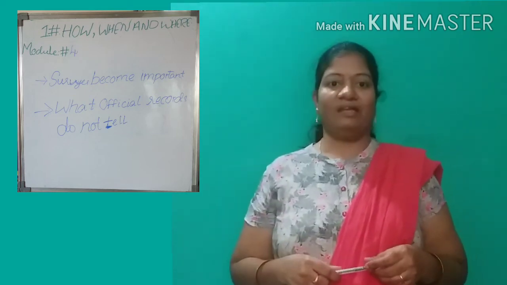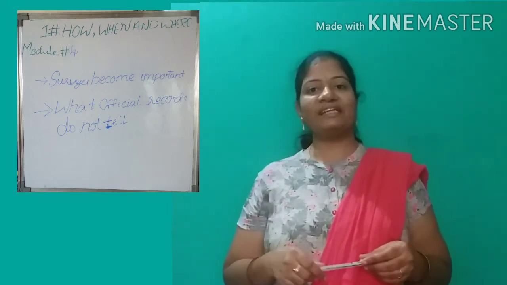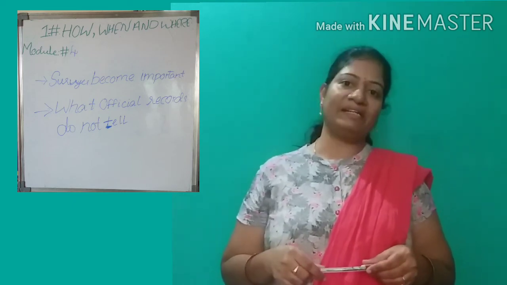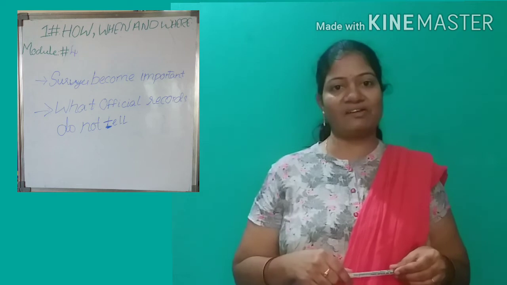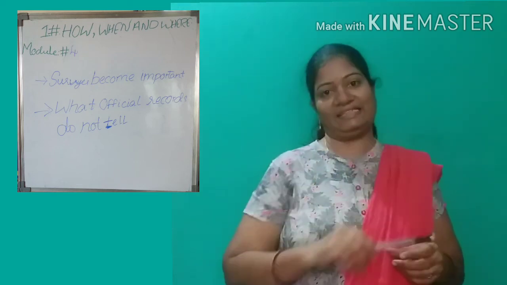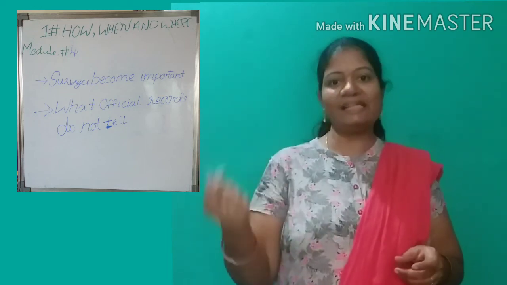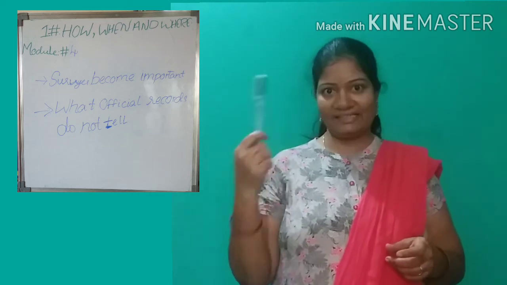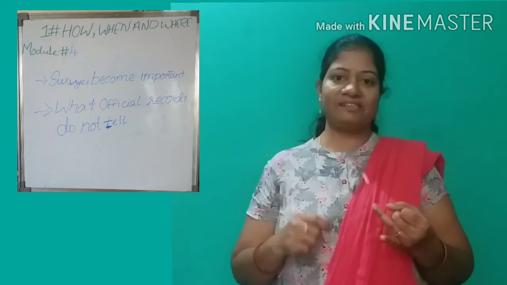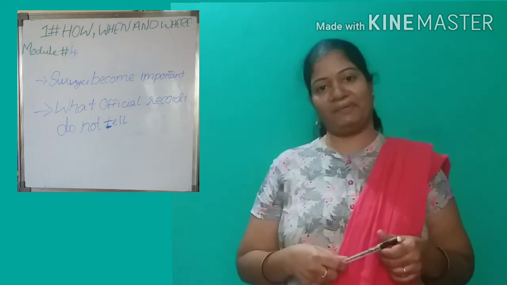And next, coming to the records. What do official records not tell, right? In that official records, I have given so many examples. If they did any government administration related surveys, that matter will be confidential. They will keep it secret, right? If normal public related issues, we can discuss in public. Public can discuss on that, public can debate on that. For example, I have given you writers, poets, novelists. They can express their views to the public, right?